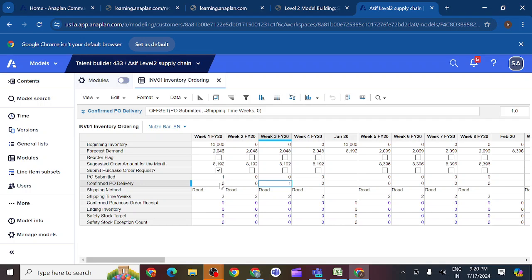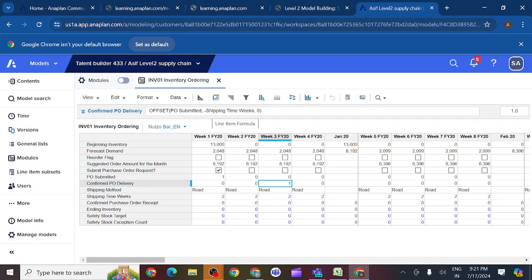If I want goods here, when should I raise the submit purchase order request? 2 weeks in advance. Is it correct? Yes. I don't have any time period value here, that is the reason I am getting 0. Here also the same: I will check 2 weeks in advance for the PO submit. Do I have any value 2 weeks in advance here? I don't have. Again you can see here it will check 2 weeks in advance. Why does it check the PO submitted 2 weeks back? Because I am putting minus here.